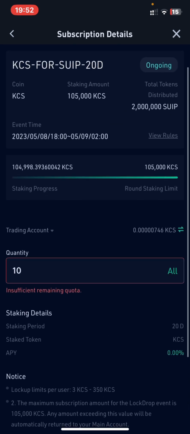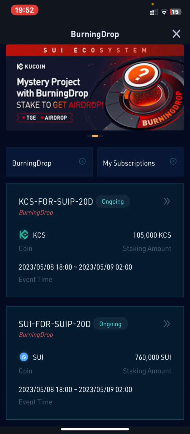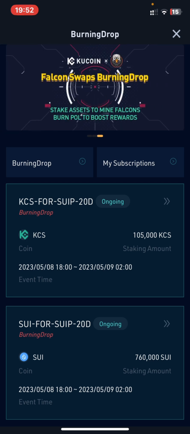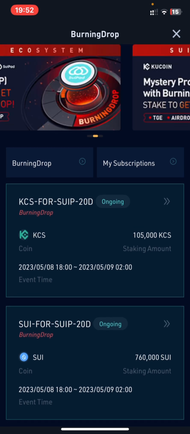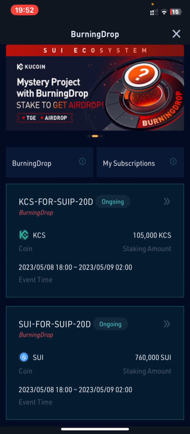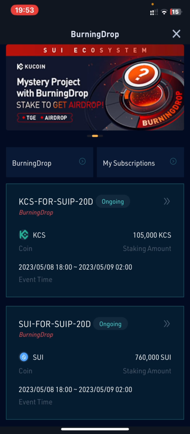Then you just have to stay back and follow the step-by-step guide the way I show you. Remember, when the project is going to start, KuCoin is going to open this pool, you'll be able to find this project at the top of this page. That's all you need to know to be able to participate in this BurningDrop on KuCoin.